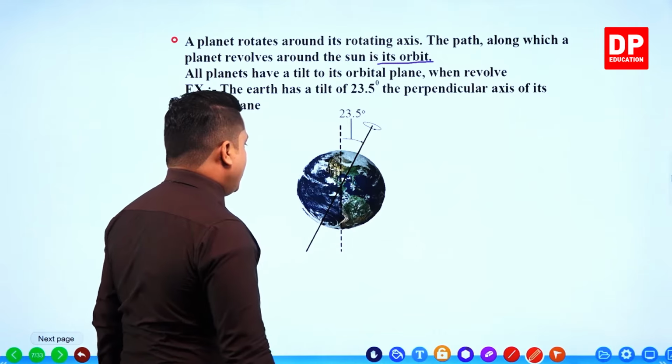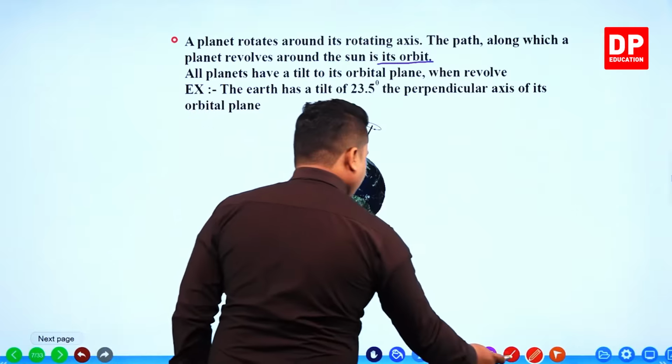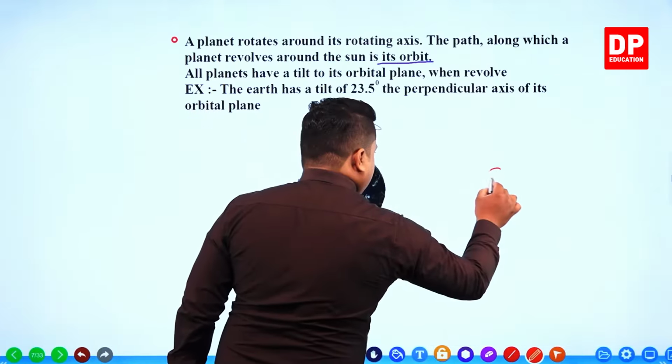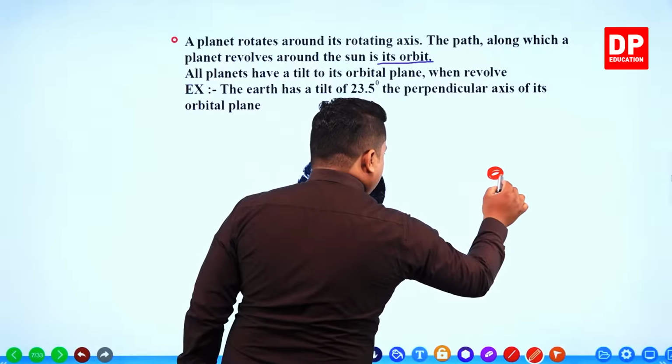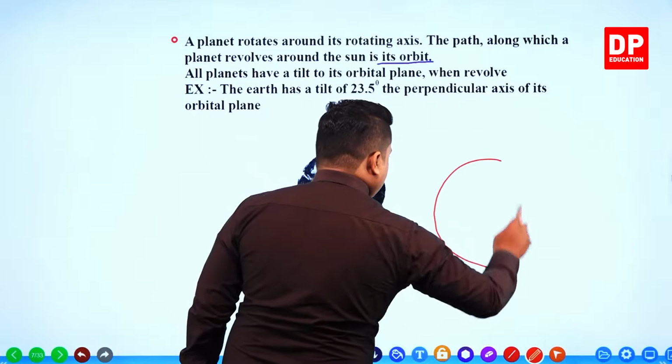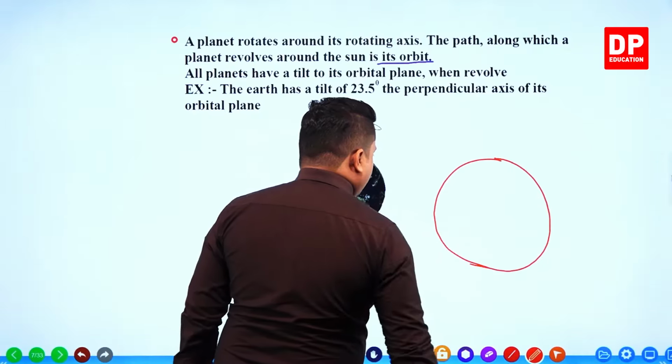So now I can draw it to you like this. So this is the sun. We'll draw it somewhat larger. So this is the sun.